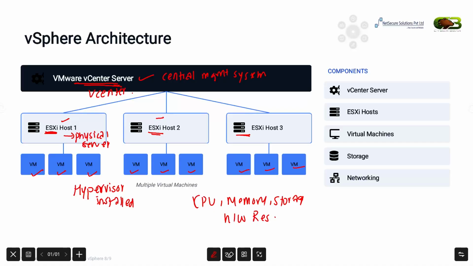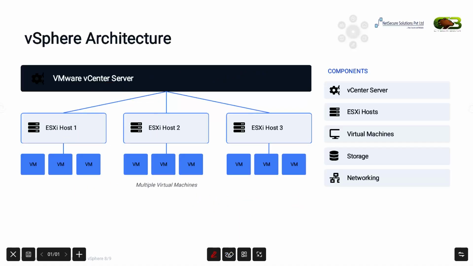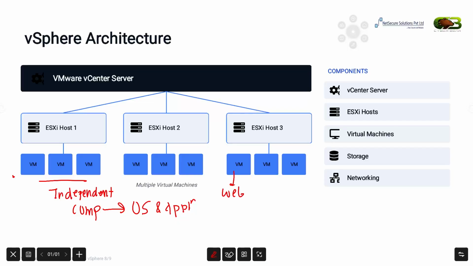Each virtual machine acts like an independent computer with its own operating system and application. For example, one virtual machine might be running a web server.